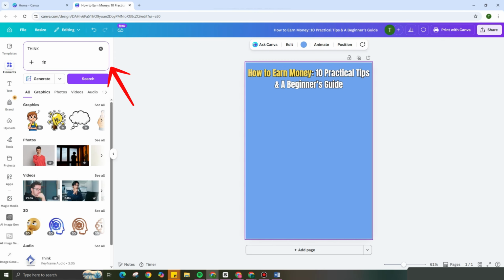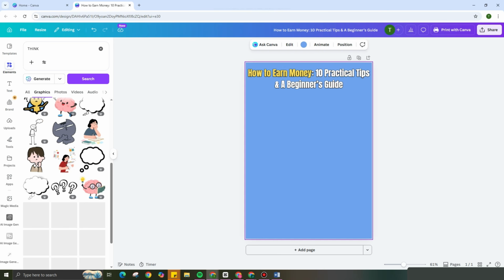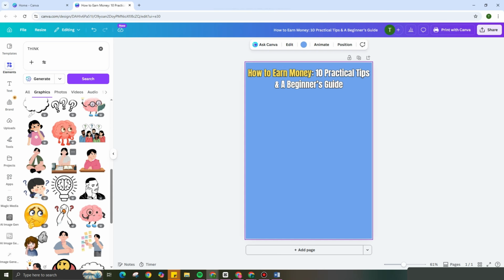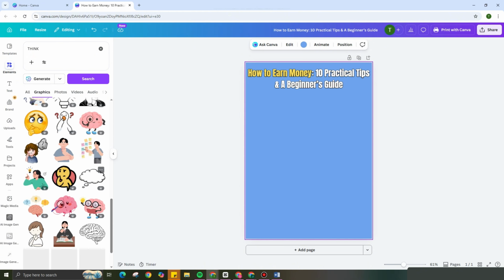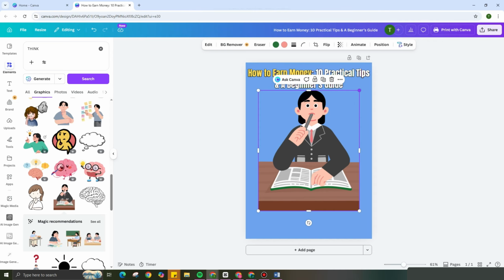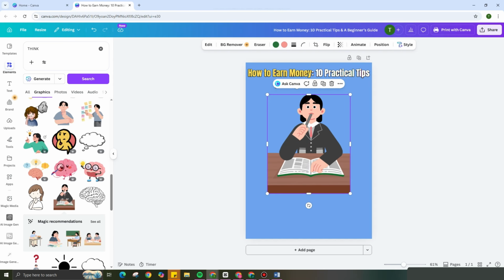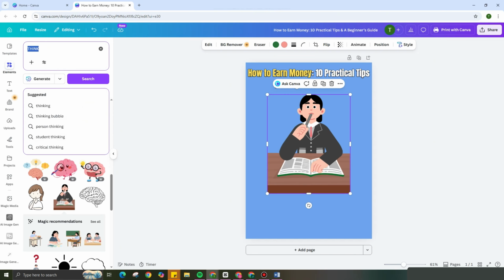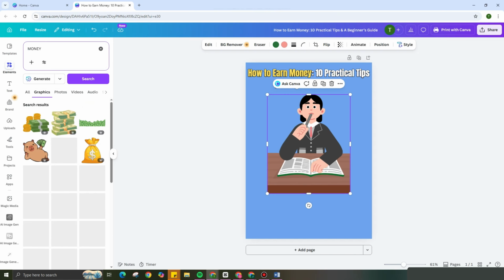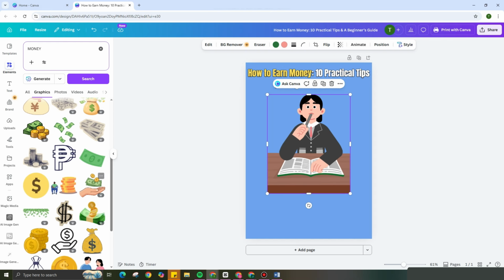For example, I'm going to look for a man thinking, a woman thinking. You can look for photos, but for this tutorial, I'm going to use graphics. So I'm going to choose from any of the graphics right here. Let me pick this one. Just double tap or drag, and aside from that, you can also add more elements like a bulb, thinking, money, or let's just say tips, or whatever element or object you want to add here.